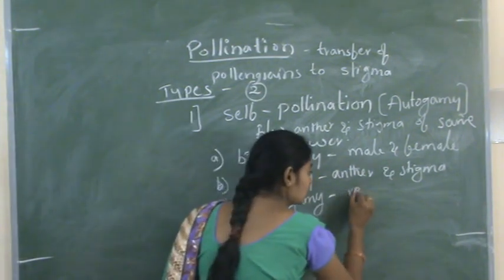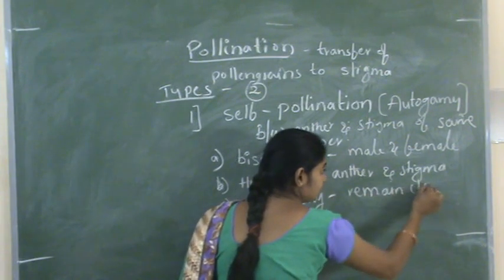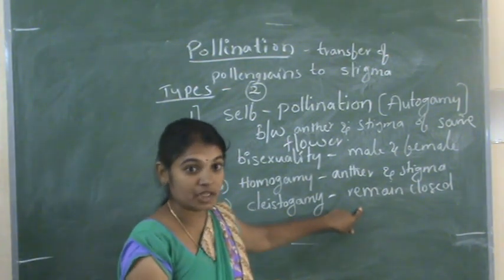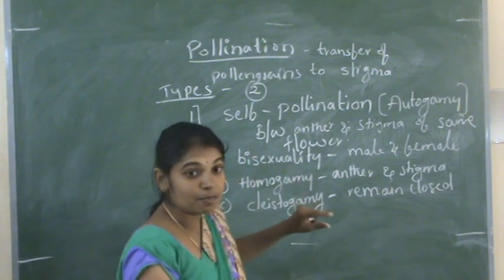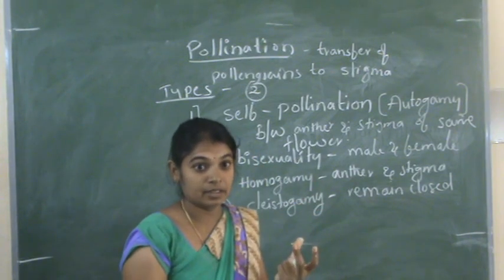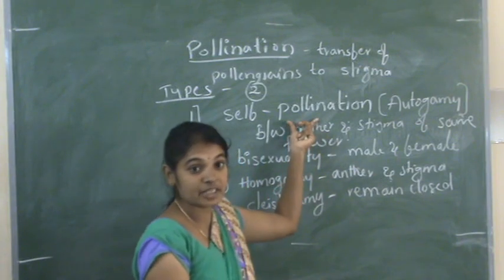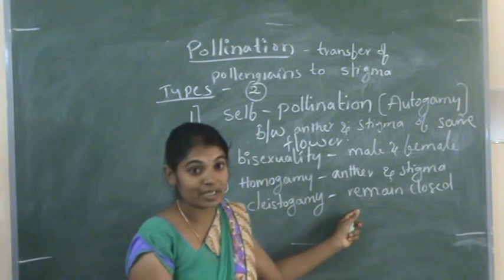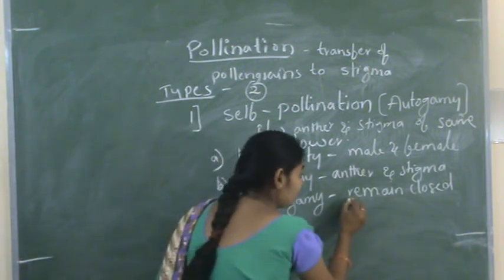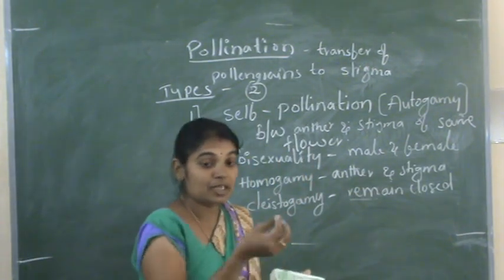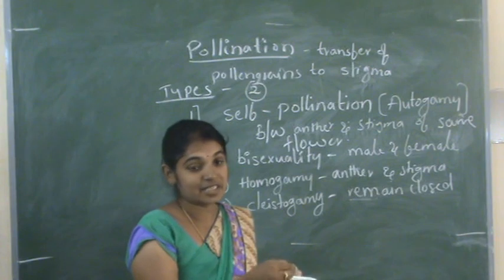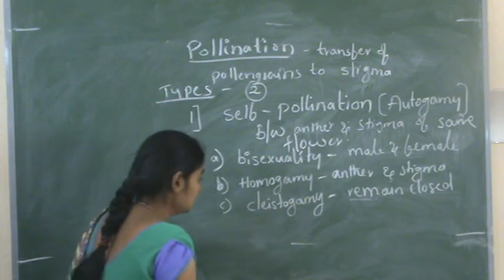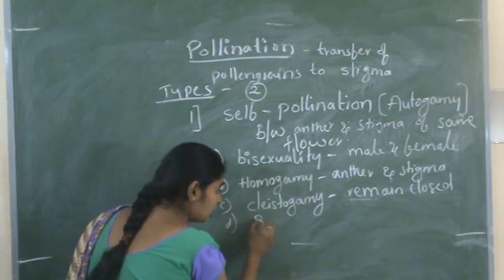For cross-pollination, flowers should be open, but for self-pollination, since it is the anther and stigma of the same flower, there is no need for the flower to open. When the flowers remain closed, within the flower the anther and the stigma contact each other for pollination.